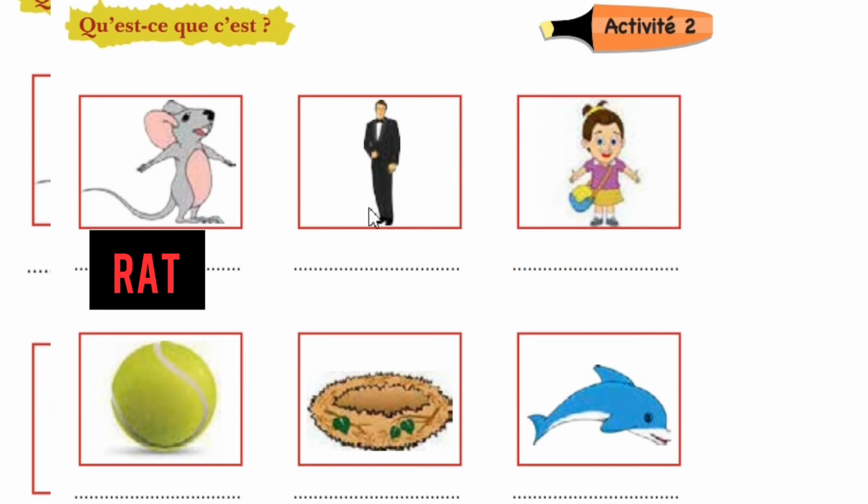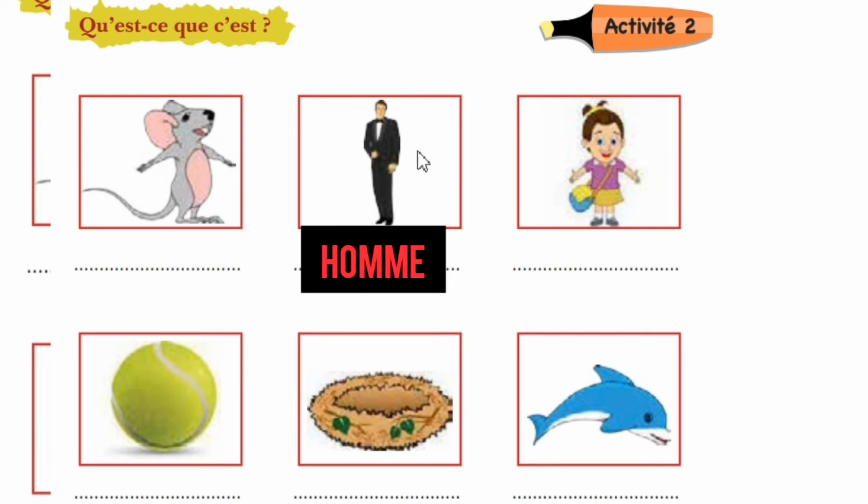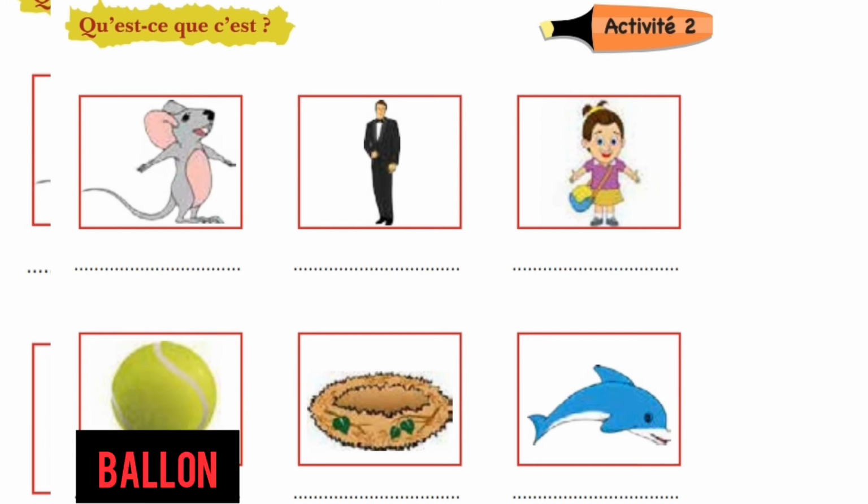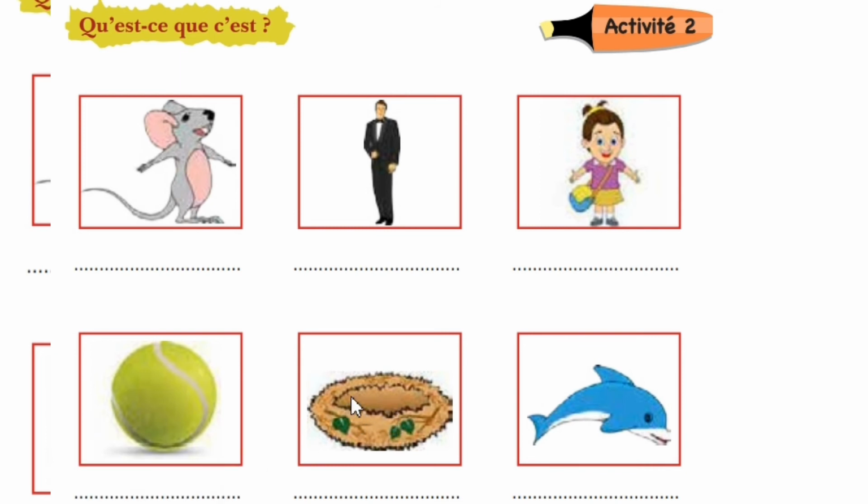And this is man. What we say man in French? We say homme. This is girl. We say fille. This is ball. We say ballon. This is nest. In French we say nid. This is dolphin and we say dauphin.